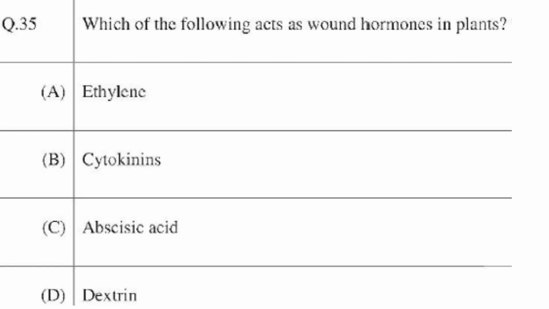Then which of the following act as wound hormone in plants? Ethylene, yes. Cytokinin is for cell division. Abscisic acid, yes, it is a stress hormone. Dextrin is a polysaccharide derived from starch. It is not a plant hormone. So A, B, C is the answer.